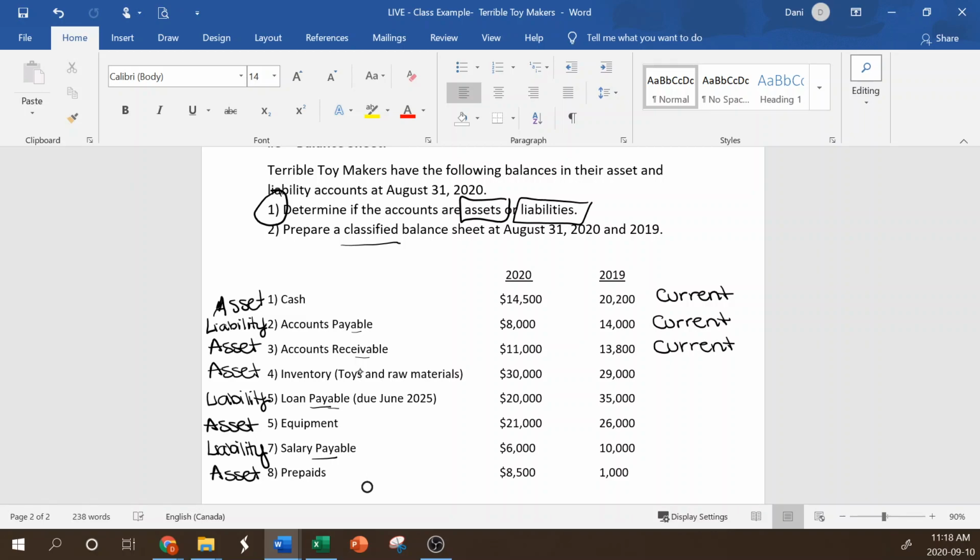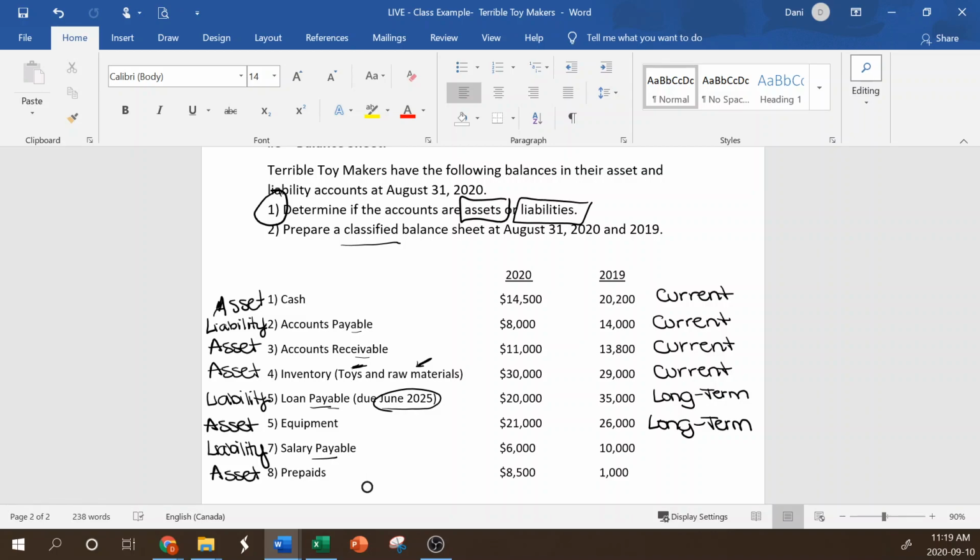Inventory, these toys that are already ready, we're expecting to sell within a year. But we're also only hoping to have enough raw materials that we can produce toys to be sold within the year. So inventory is also a current asset. The loan payable, which is due June 2025, so not for 5 years. So this one is a long-term liability. Equipment, well, we expect to have equipment for more than 1 year. We'll have these machines, we'll be able to produce toys for many years. So equipment is also long-term.